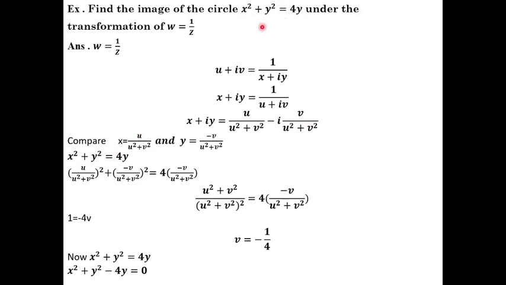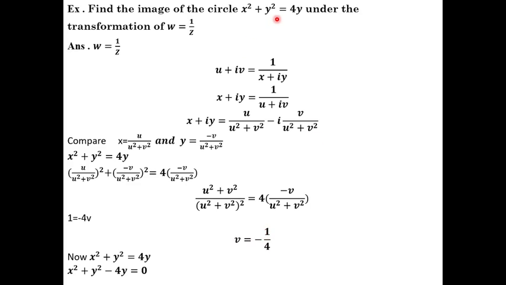Now consider the given condition. What is the given condition? x square plus y square is equal to 4y. Substitute the x value and y value, and simplify. After simplification, u square plus v square divided by u square plus v square whole square is equal to 4 times minus v divided by u square plus v square. One u square plus v square gets cancelled, and the other cancels with the RHS. The remaining is 1 is equal to minus 4v. That can be written as v is equal to minus 1 by 4. So this is the line in the uv plane, otherwise the w plane.